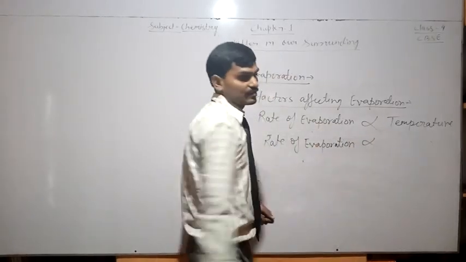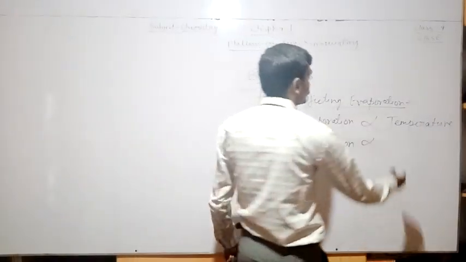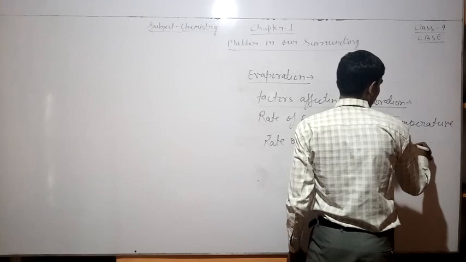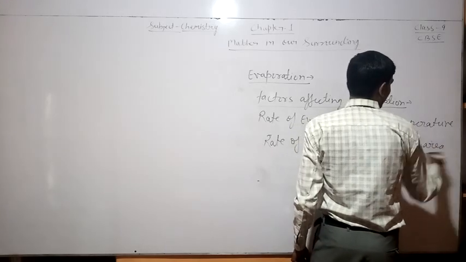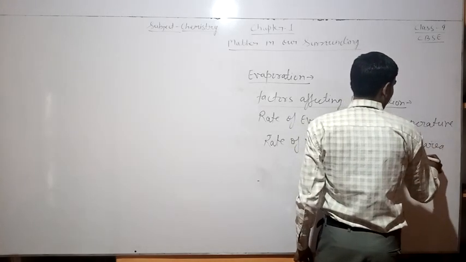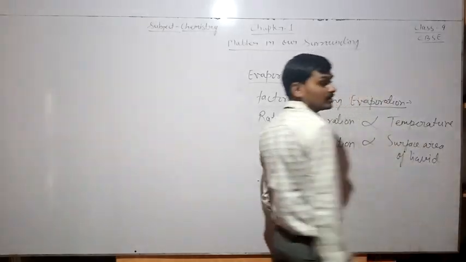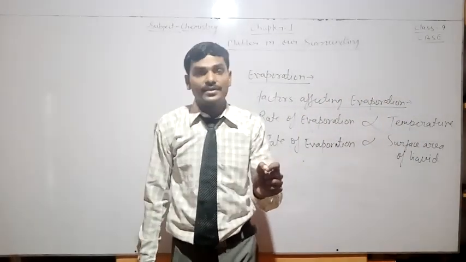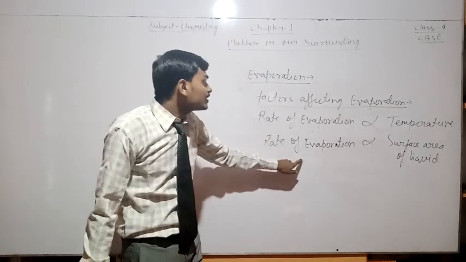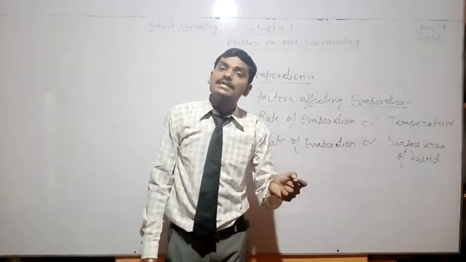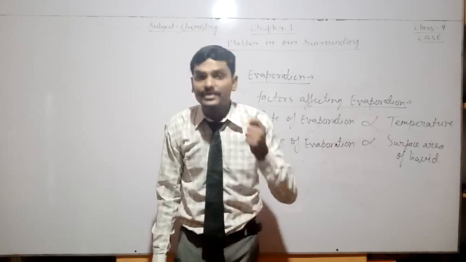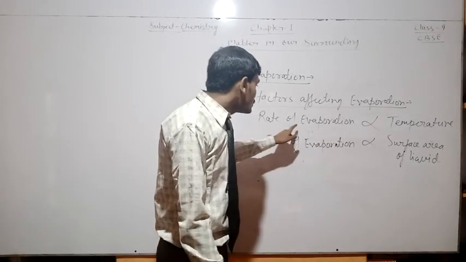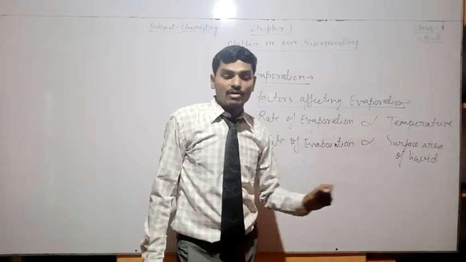Rate of evaporation is directly proportional to the surface area of liquid. That is, if we increase the surface area of liquid, then the rate of evaporation of that liquid will also be increased. This is the second factor of evaporation.